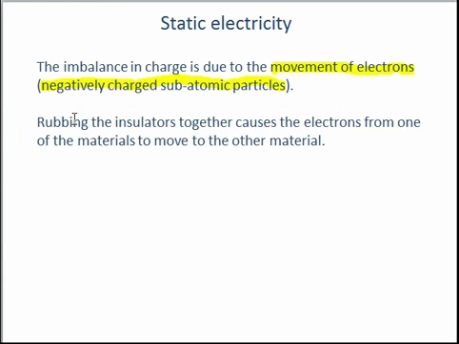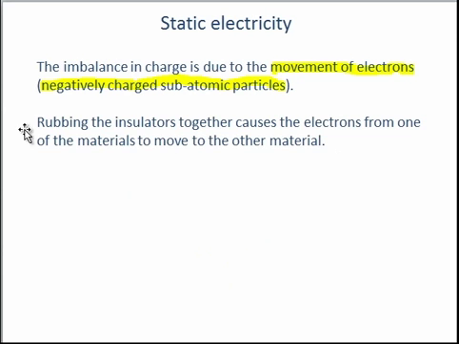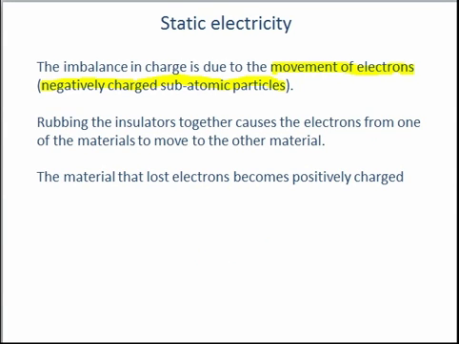And essentially, when you rub these two insulators together, what happens is the electrons from one of the materials move to the other material. So you can see here, these are our two electrical insulators, the green and the blue, and the blue gives its electrons to the green. And when a material becomes positively charged, it is because it has lost electrons.